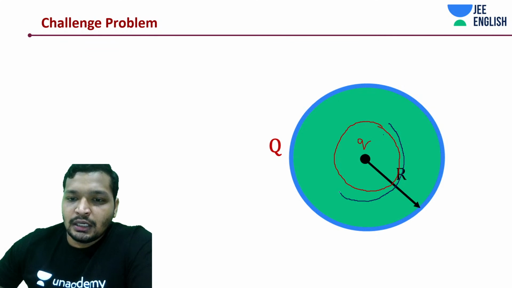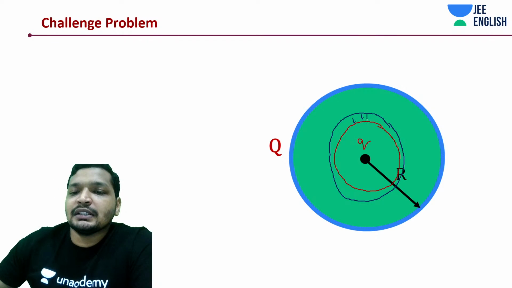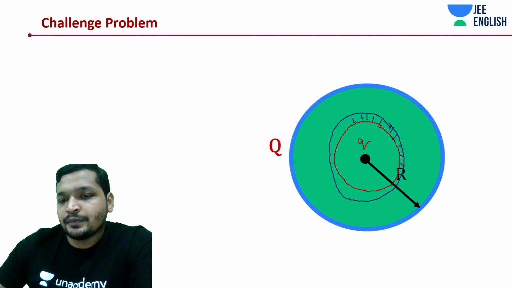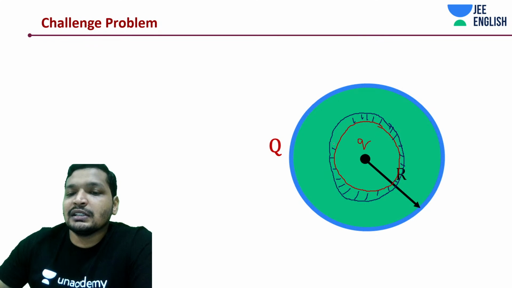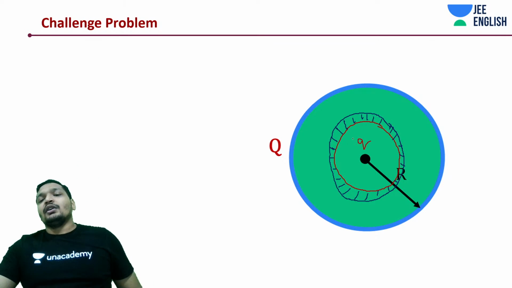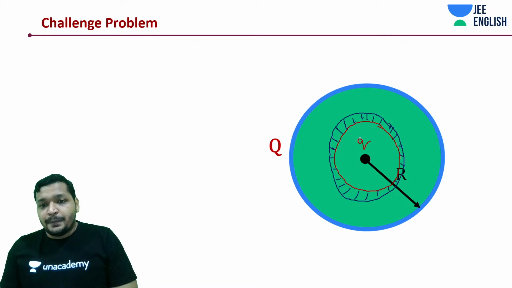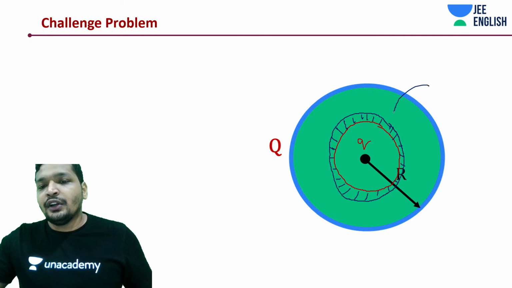So it's not adding it on the surface, bringing it from infinity, but this time it is as if you are adding a shell each time. There's a shell, there's a shell, there's a shell. And then the moment you add a few shells, you will see it's a sphere. It's a non-conducting sphere, and this non-conducting sphere would have some charge inside it, and then you would have a shell. So this is the work that you're doing. The moment you're bringing in the shell, you're doing some work.